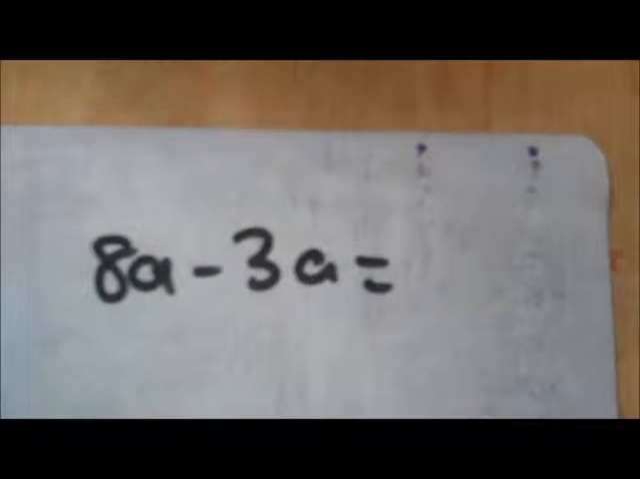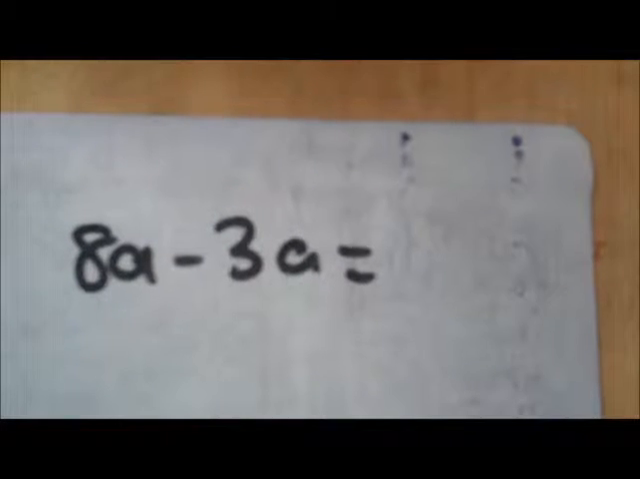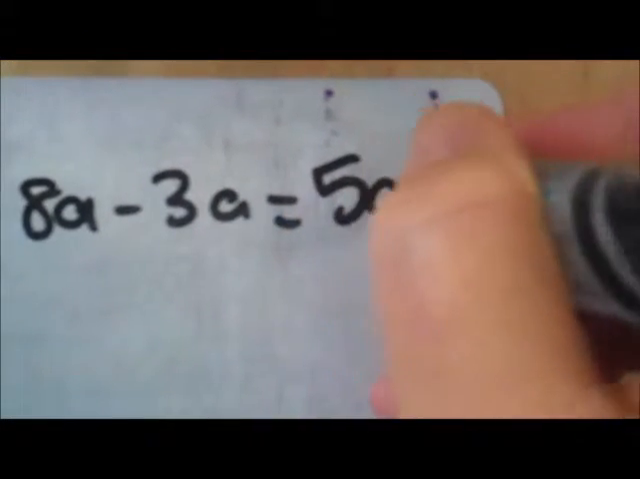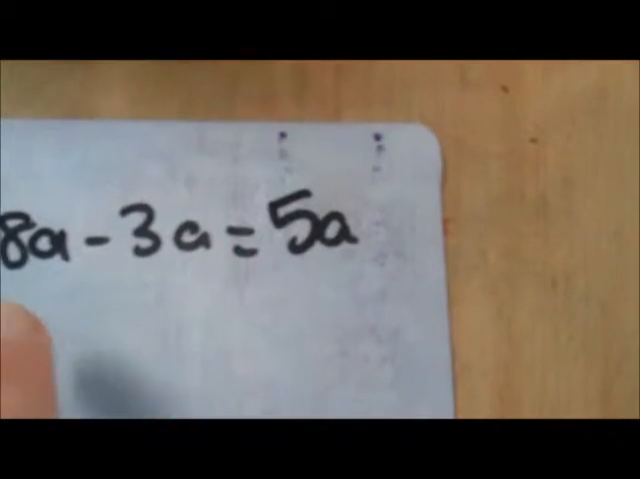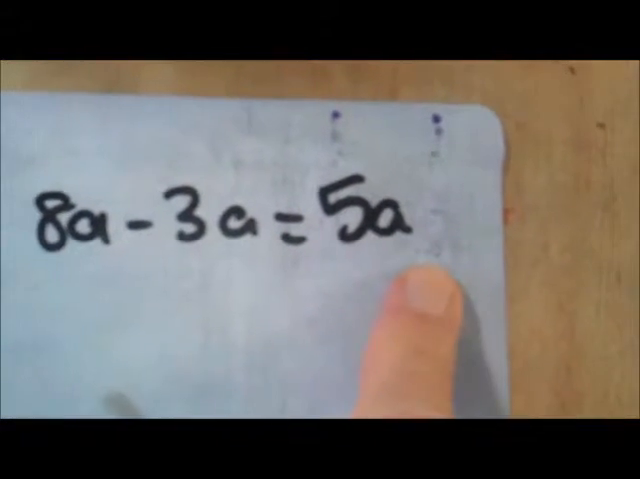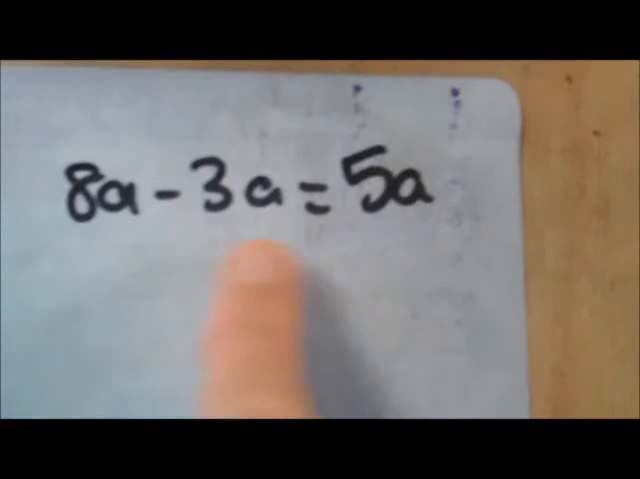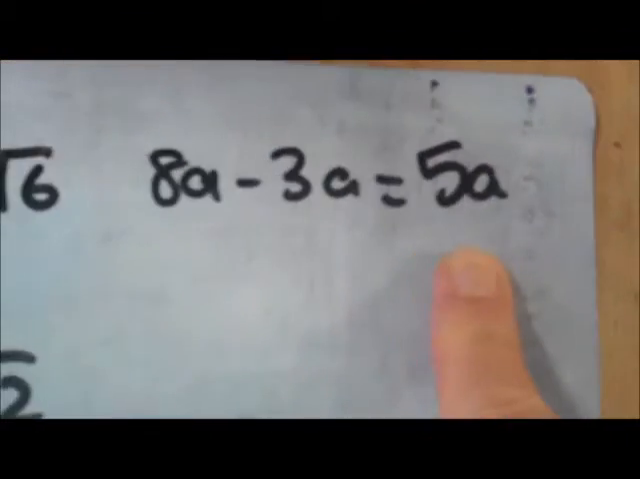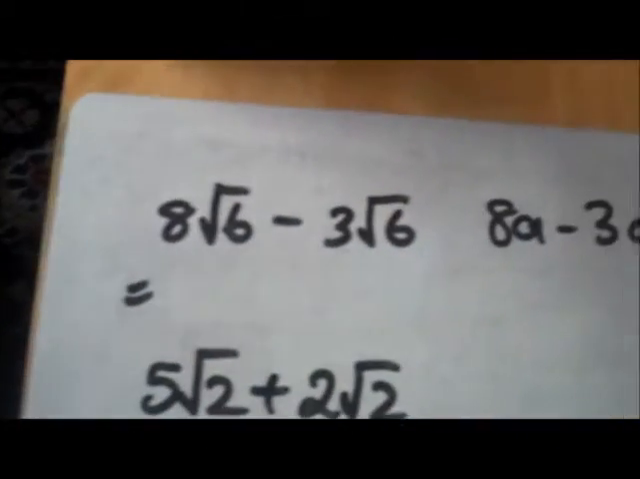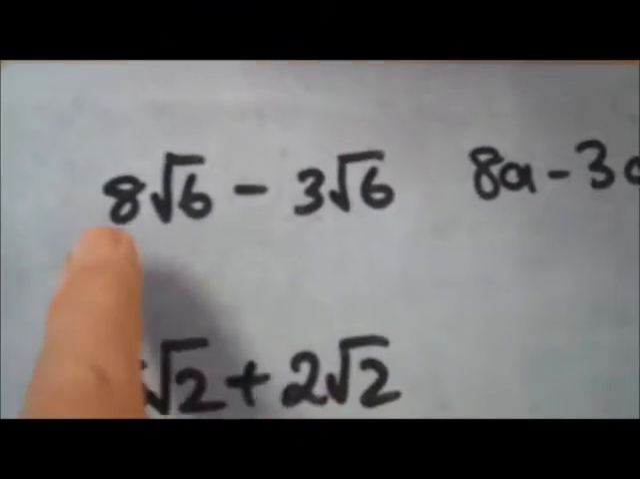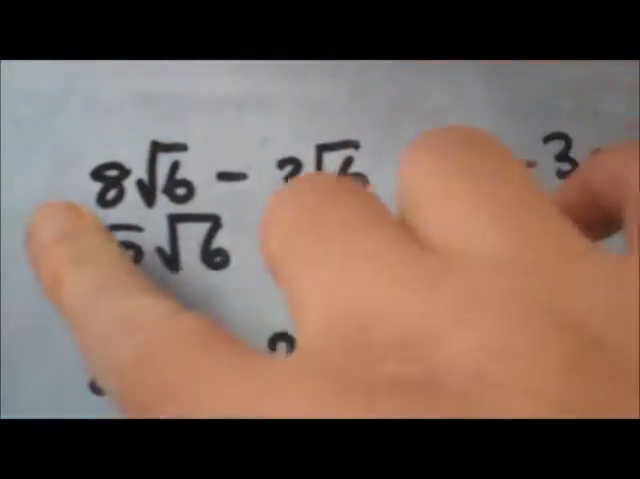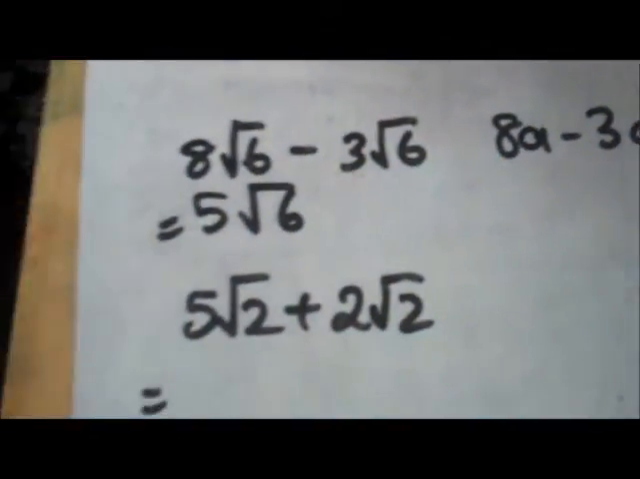So let's have a look at some of the examples with these surds. If I said to you 8a take away 3a, I would get 5a's. So if I had 8 tens minus 3 tens, I'd end up with 5 tens. If I had 8 hundreds minus 3 hundreds, I'd have 5 hundreds. Same goes for surds. If I've got 8 lots of root 6 minus 3 lots of root 6, I get 5 lots of root 6, because 8 take away 3 is 5.